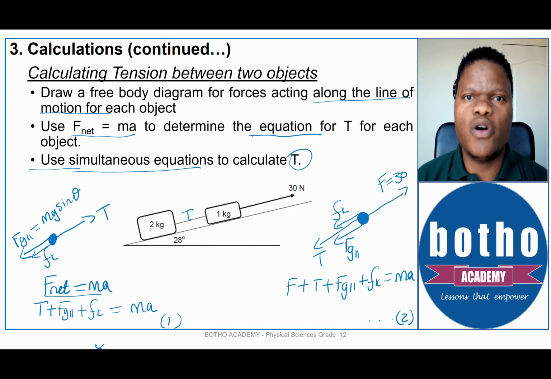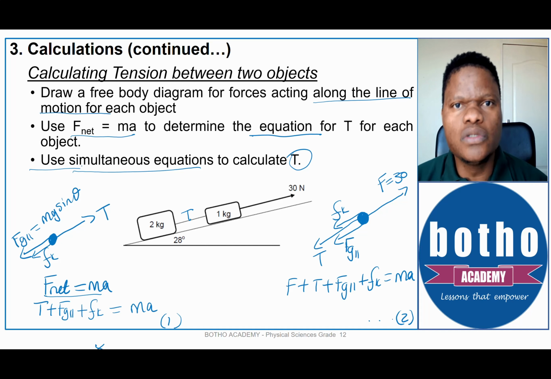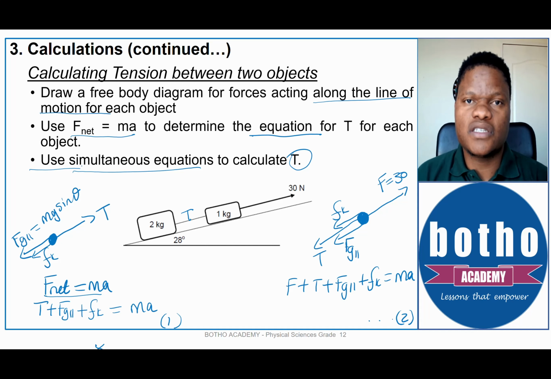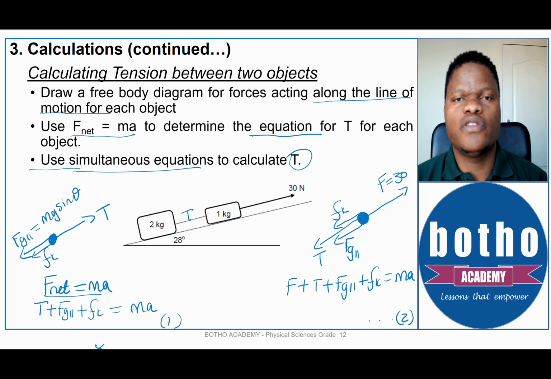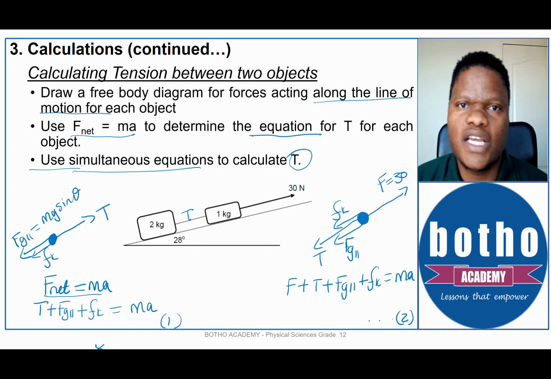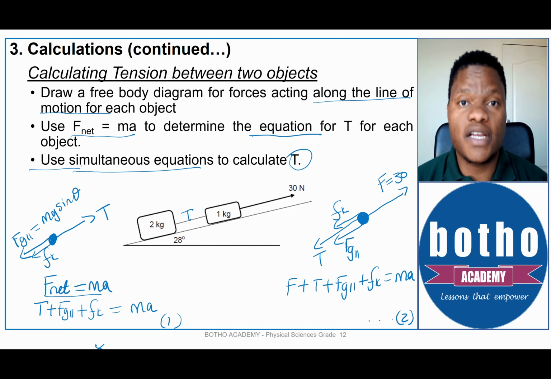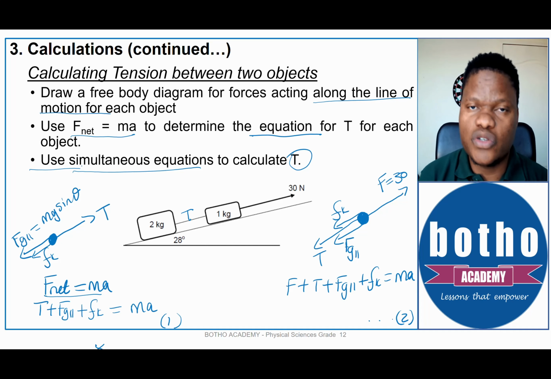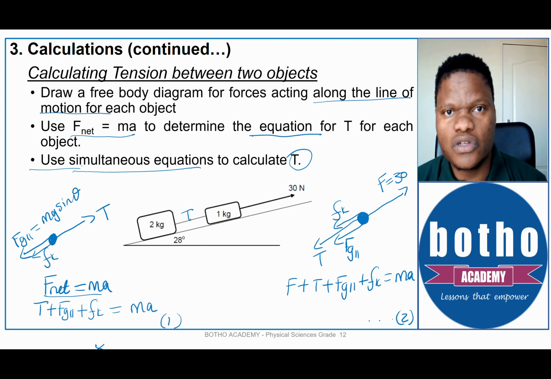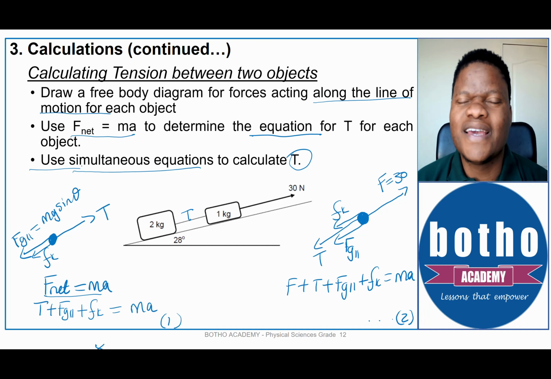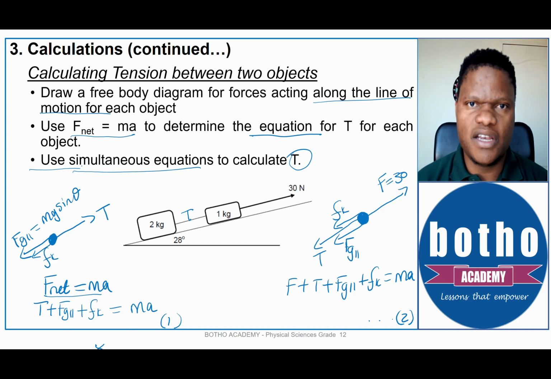These are some of the tips that I can give you to follow when you answer question 2 of your paper 1 on the 15th of June, which you will be writing. This is directed to the Gauteng learners who will be writing their paper 1 on the 15th and paper 2 on the 19th. And of course, also those who will be writing their June examinations soon, because others have already done so. This is also applicable to the grade 11 learners who have not written their examinations as well.